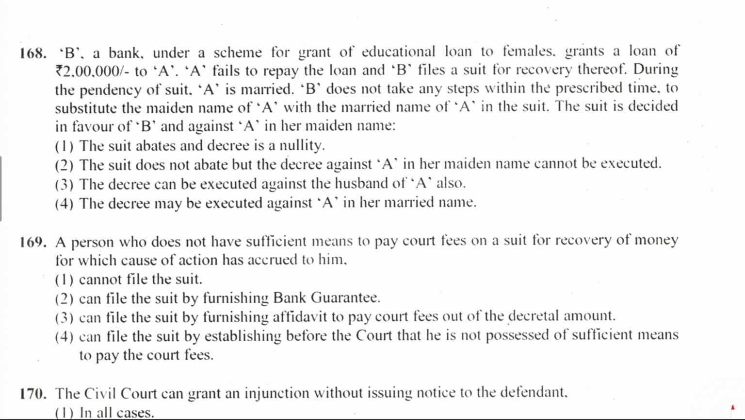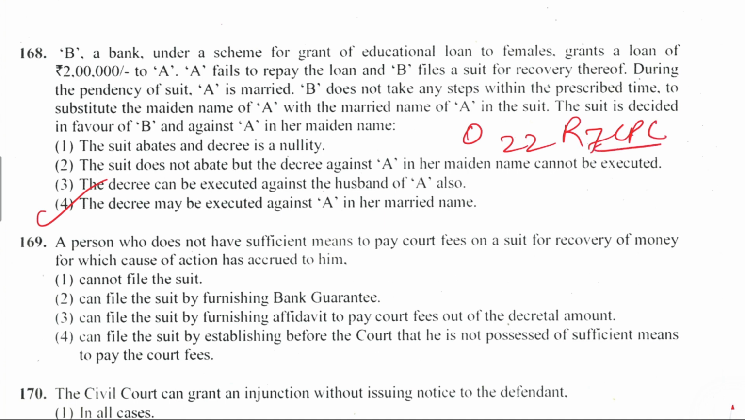Now, option 1, the suit abates and the decree is a nullity. Option 2, the suit does not abate but the decree against A in her maiden name cannot be executed. Option 3, the decree can be executed against the husband of A also. Option 4, the decree may be executed against A in her married name. Obviously, in her married name, and it is mentioned under Order 22, Rule 7 of CPC.